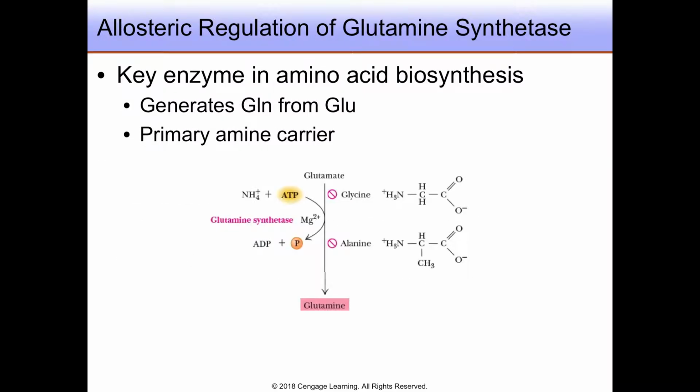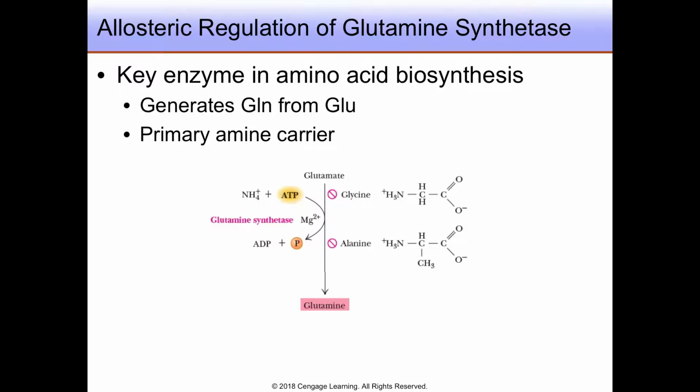Glutamine synthetase is a key enzyme in amino acid biosynthesis, and its activity is observed in all known organisms. As you can see from the reaction scheme below, it generates glutamine by the transfer of an ammonia group to the side chain of glutamate. Note that this reaction costs energy in the form of one molecule of ATP, and that the enzyme requires magnesium ion as a cofactor, as we've observed for almost all nucleotide binding enzymes.